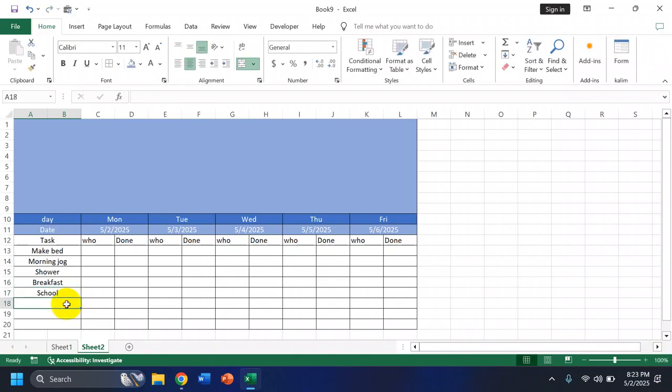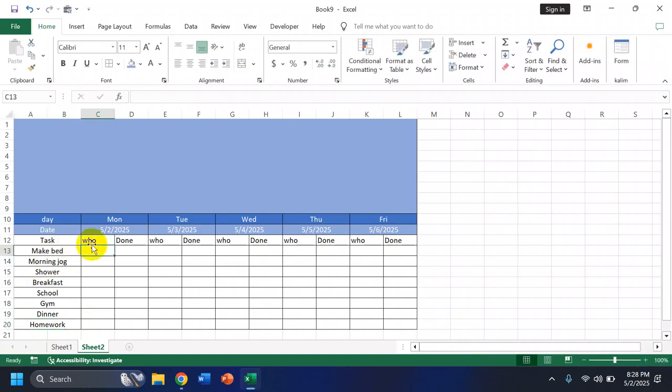After school, we're going to go to the gym. For example, after the gym, we're going to eat dinner, and after dinner we're going to do our homework. For this example, you guys are going to put whatever tasks you need to get done throughout the day.